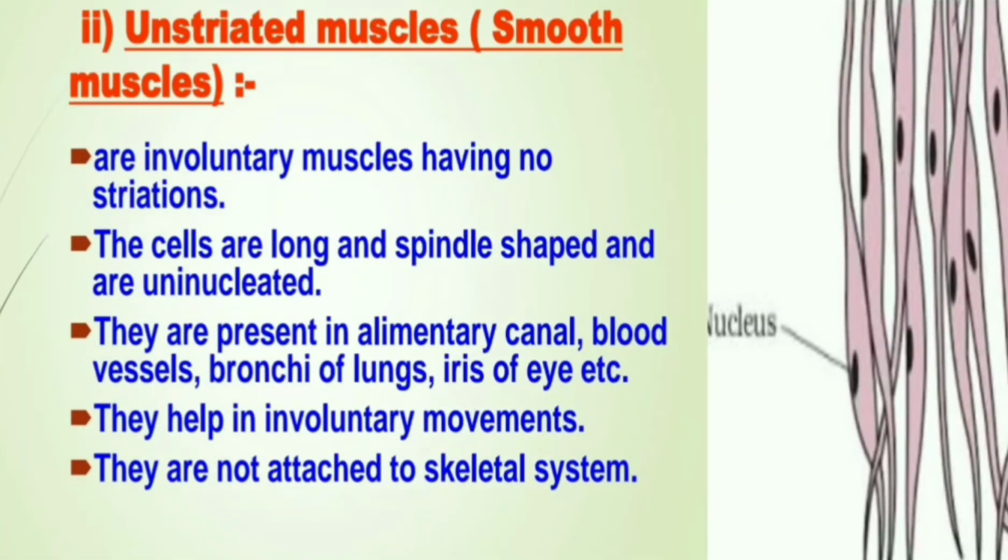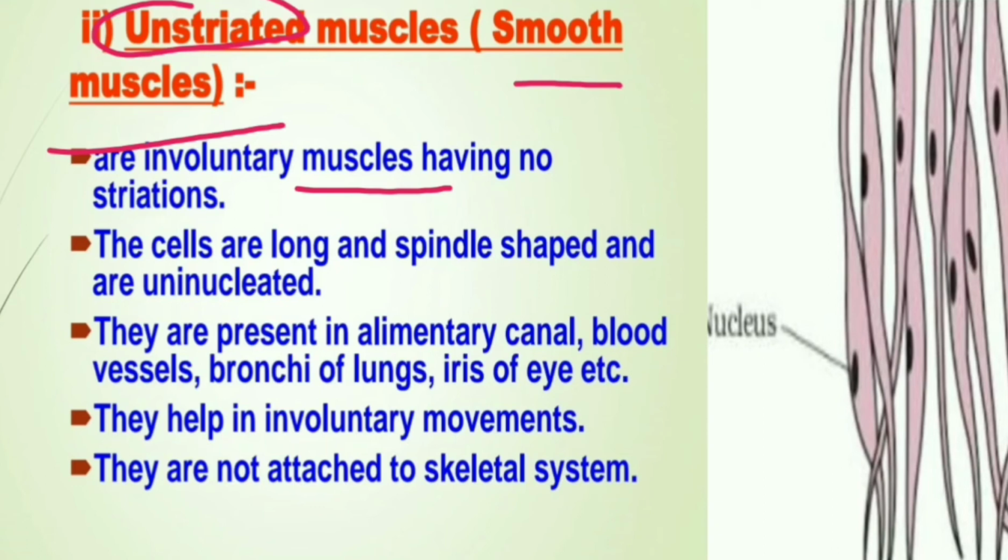Then we have unstriated muscles or smooth muscles. As the name suggests, unstriated means they do not bear striations. They do not show light or dark bands. These are involuntary muscles, meaning they do not work according to our will.